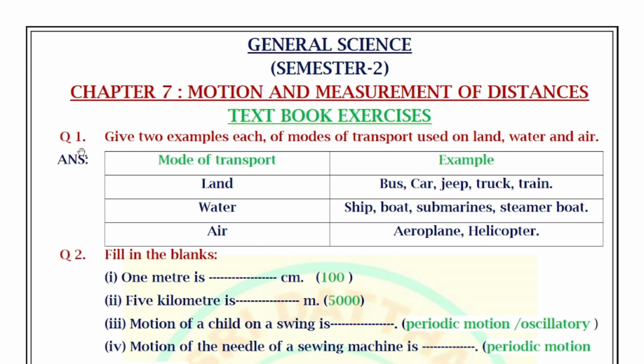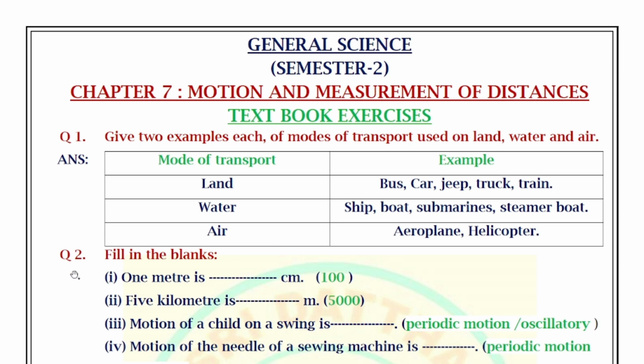Now let us come to the first question. Give two examples each of modes of transport used on land, water and air. Answer: Mode of transport examples. Land: bus, car, jeep, truck, train, etc. Water transport: ship, boat, submarine, steamer, etc. Air: aeroplane, helicopter, etc. Students, you should write any two of these.